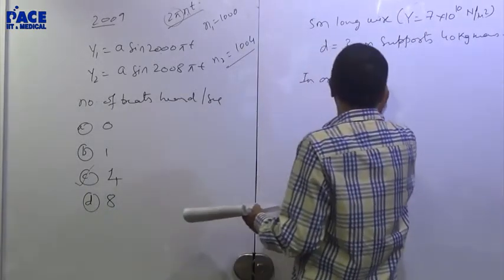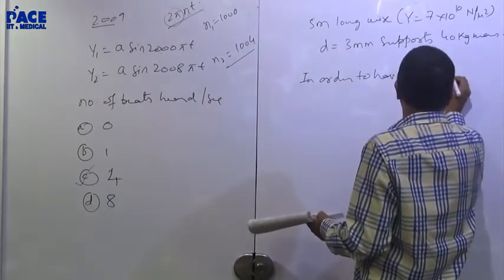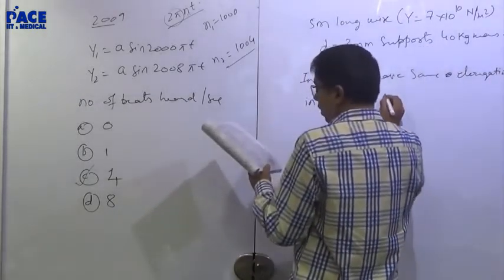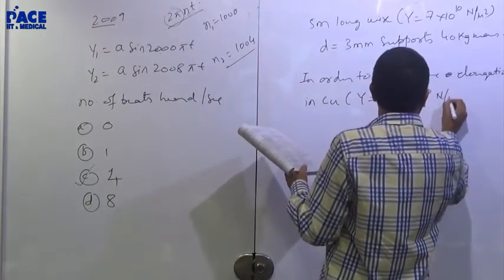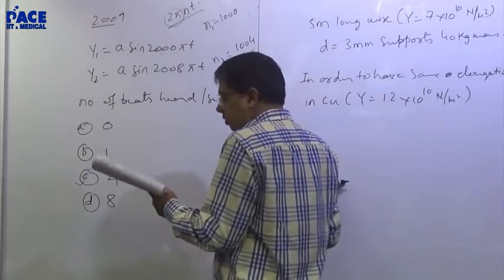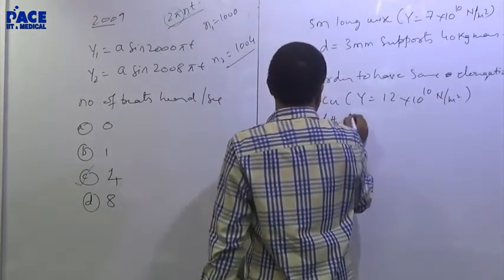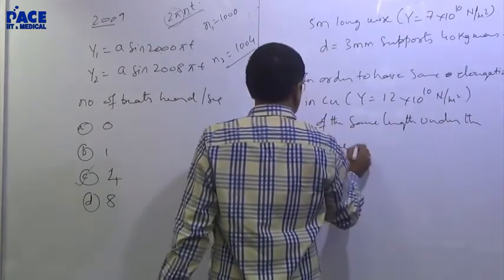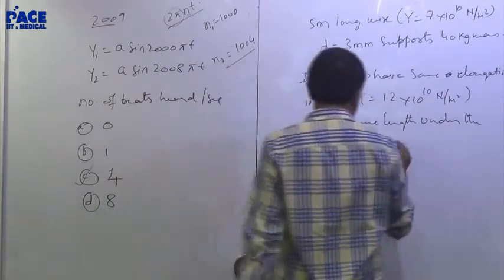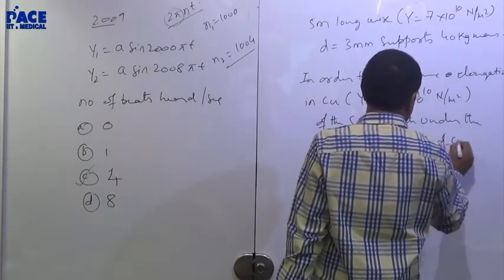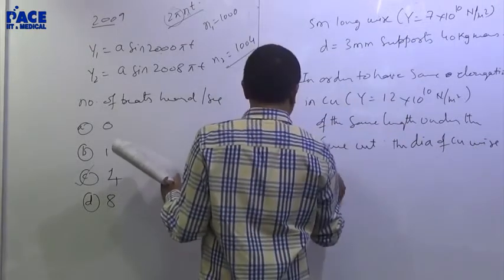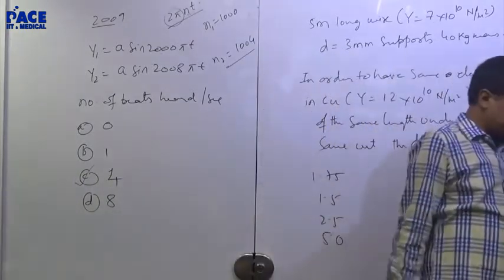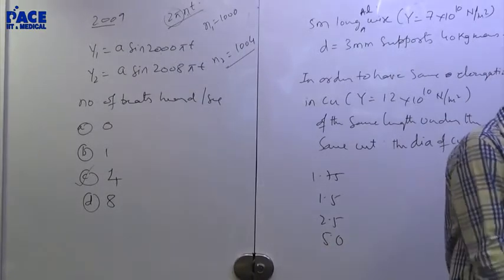In order to have the same elongation in copper, where Y is 12 into 10 raised to 10 Newton per meter square, of the same length under the same weight, what should the diameter of the copper wire be? The options are 1.75, 1.5, 2.5, 5.0 in millimeters.